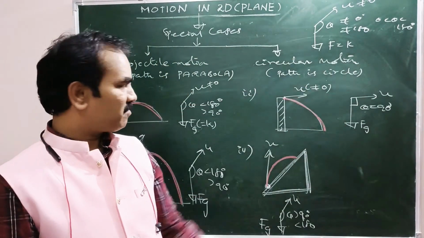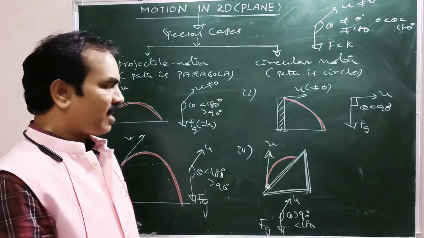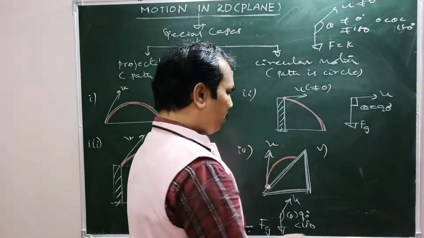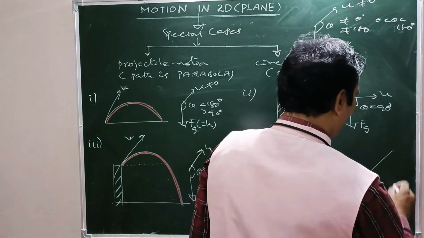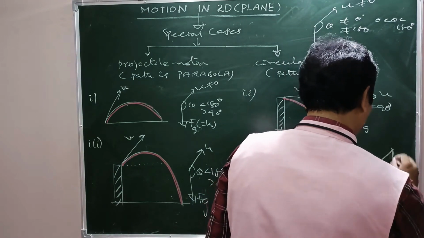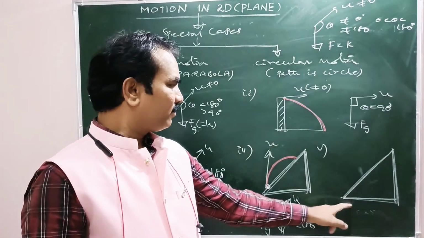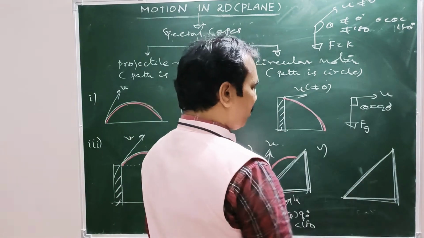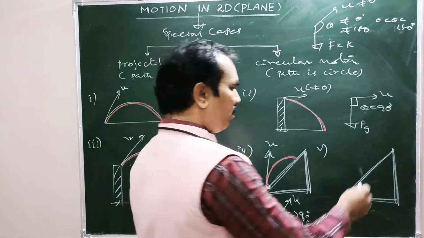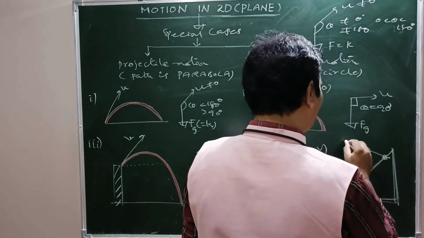So the condition is satisfied. In the same example, the body can be projected down the inclined plane from the top. Number 5, one more example. Here on an inclined plane, from its top, one body is projected like that with some initial velocity.